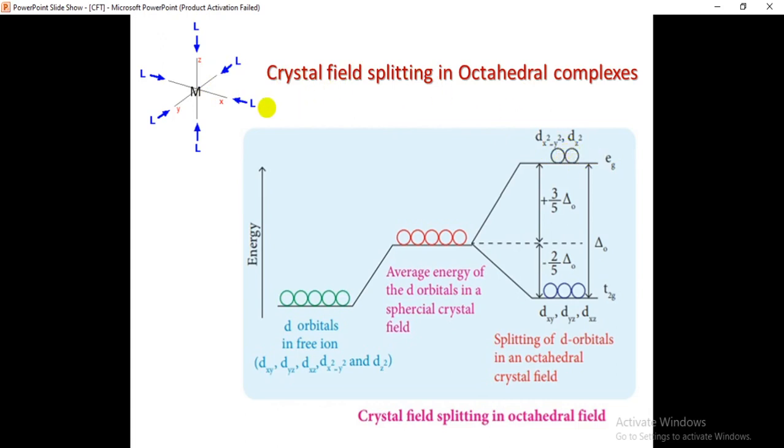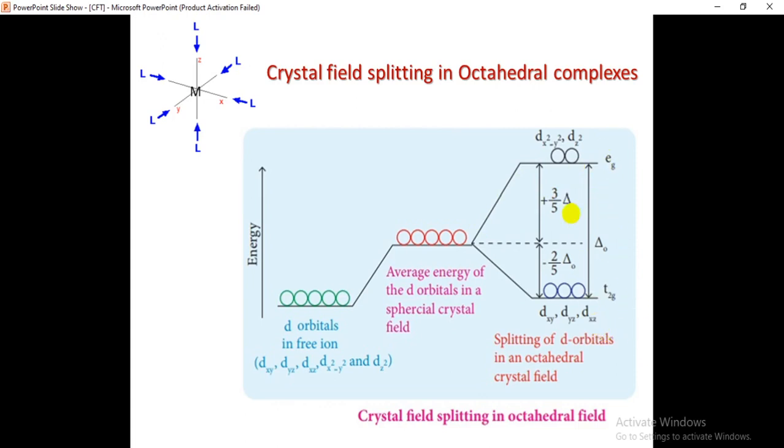orbitals and the ligand. So that's why the energy of these orbitals will be raised by plus 3 by 5 delta O. Okay, this energy will be raised by plus 3 by 5 delta O. So it goes up. Is it clear? So the eg set goes up and t2g goes down.